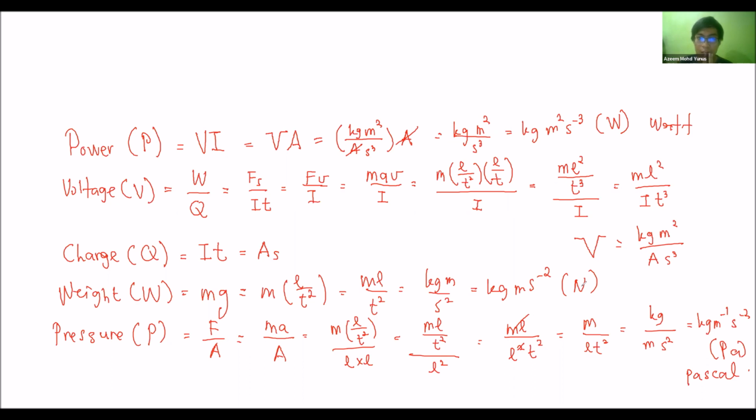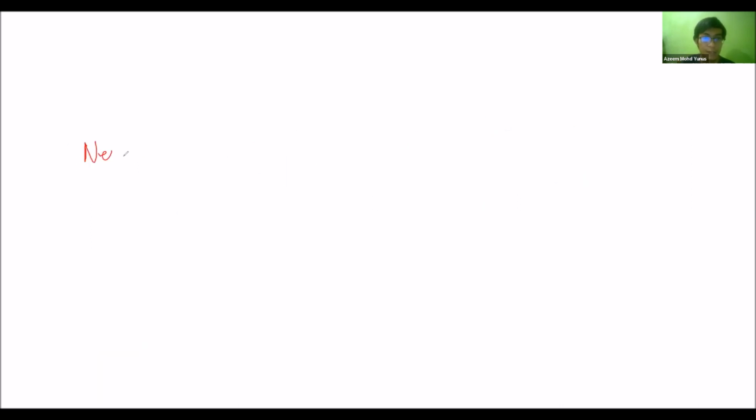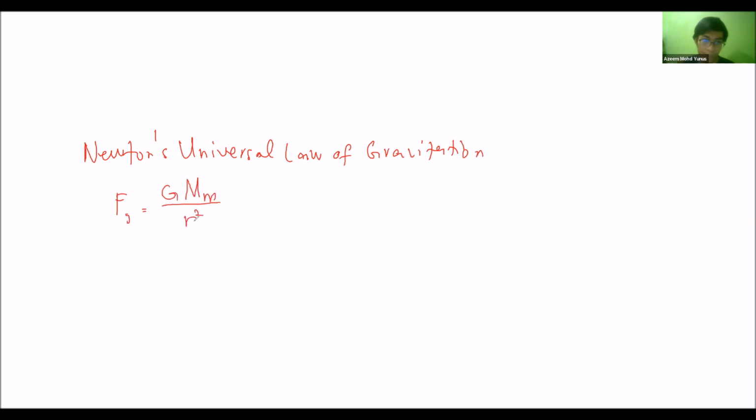So what else can we do? Pressure, power, charge, weight. Let's do Newton's universal law of gravitation that we already learned. We derive the unit of the constant G. For Newton's universal law of gravitation, Fg equal to big G, big M, small m over r squared. So we want to define the unit for G here.